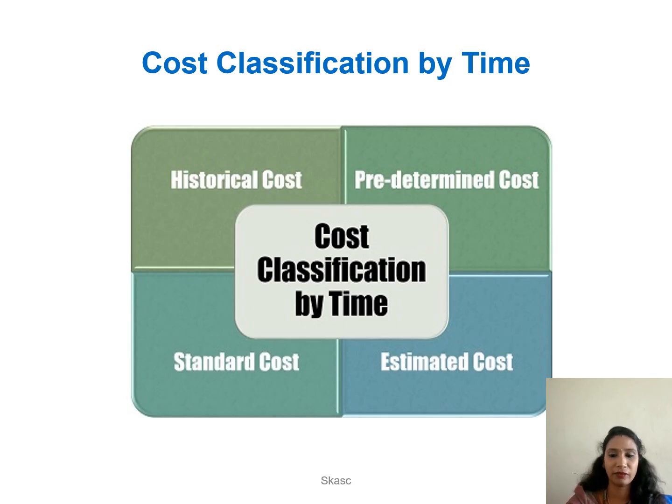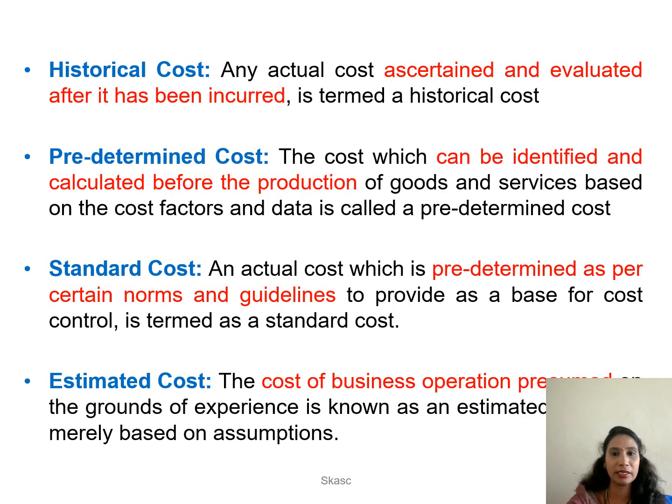Last one, cost classification by time. Here it is historical cost, that is, the cost which has been ascertained and evaluated after it has been incurred is known as historical cost. Predetermined cost, the cost that can be identified and calculated before the production of goods and services. Standard cost, this type of actual cost is predetermined as per certain norms, regulations and guidelines implemented in the company, and is known as standard cost.